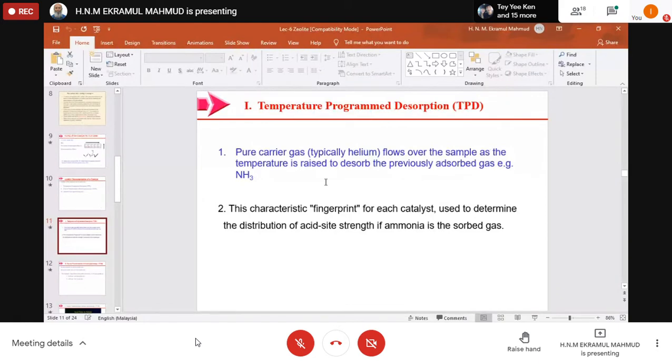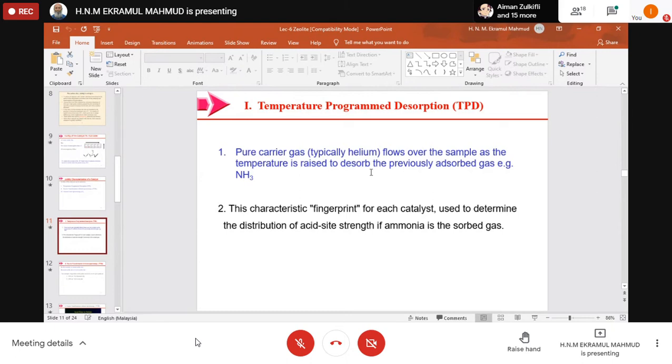So what we do, we pass any carrier, typically an inert gas like helium, the pure carrier gas, that will drive away the ammonia if it were adsorbed by the catalyst.